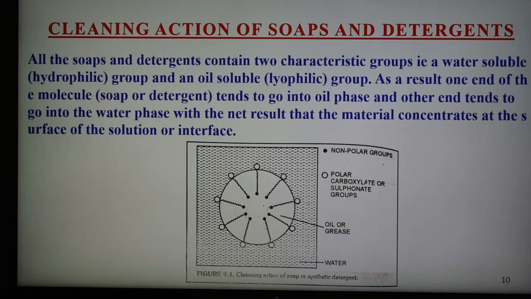This lowers the surface tension between the water and grease, and the result is that a stable emulsion of oil in water is formed. When the surface or the cloth is mechanically scrubbed, it loses the dirt particles adsorbed by colloidal soap or detergent particles and they wash away. So this is the mechanism behind the cleaning action of soap and detergent.